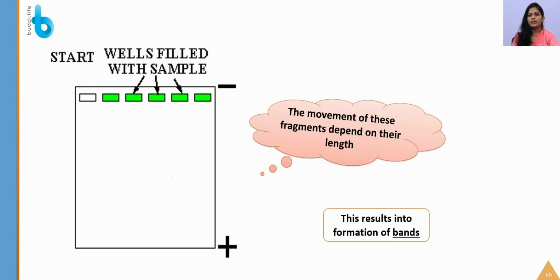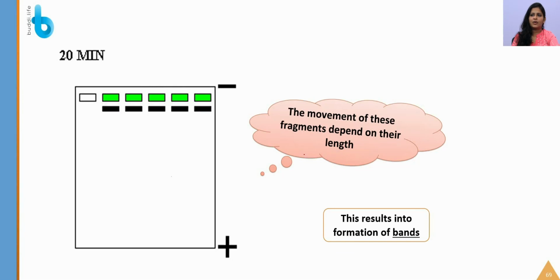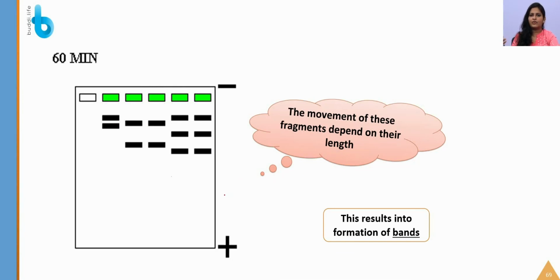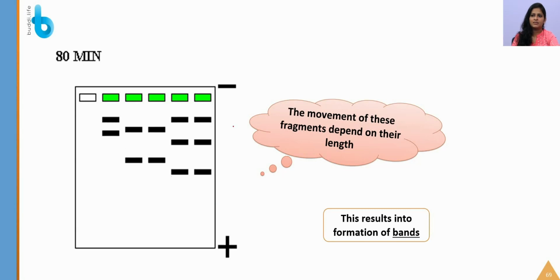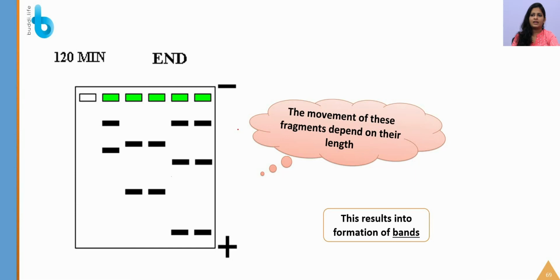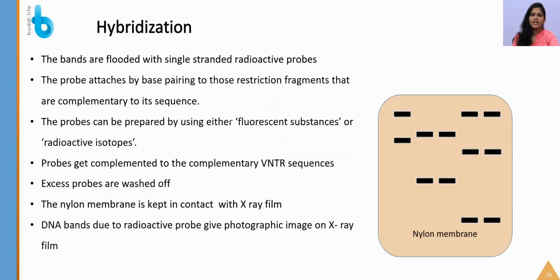Now, the movement of these fragments will depend on their length, and this will result in the formation of bands. You can see that as the time is increasing, the bands are being formed here, and the movement will be based on their length. Next, hybridization: the bands are flooded with radioactive probes, that is, the nylon membrane, it is the nitrocellulose membrane, okay.